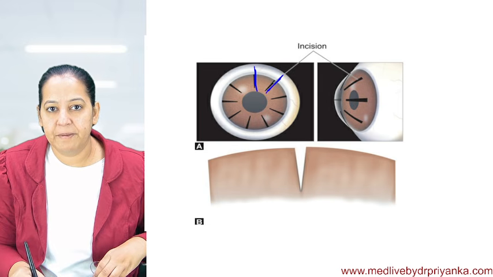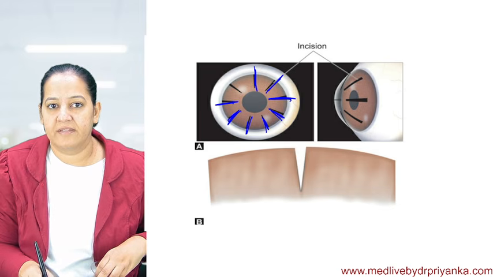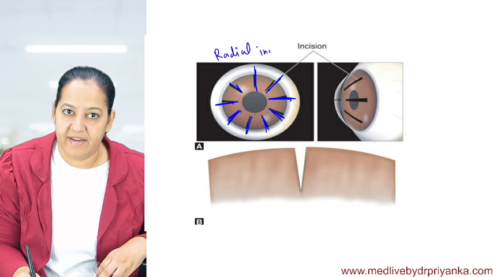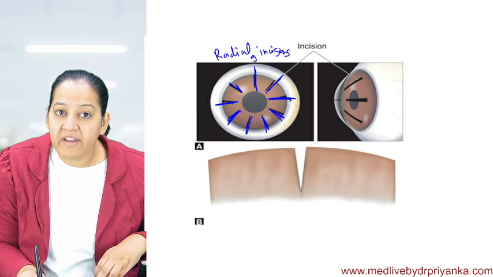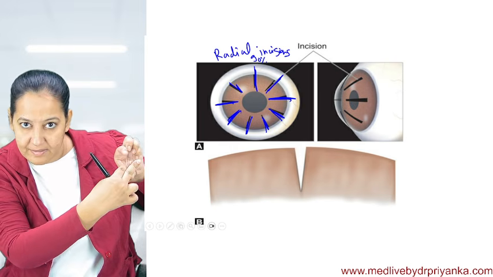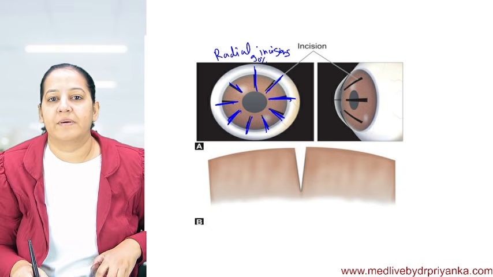These are the cuts. In the peripheral part, we are giving the cuts. These are known as radial incisions, radial cuts, and they are involving 90% of the thickness. This is the complete thickness. I'm not cutting with scissors, I'm not cutting through and through. I'm giving a cut up to 90% of the thickness.